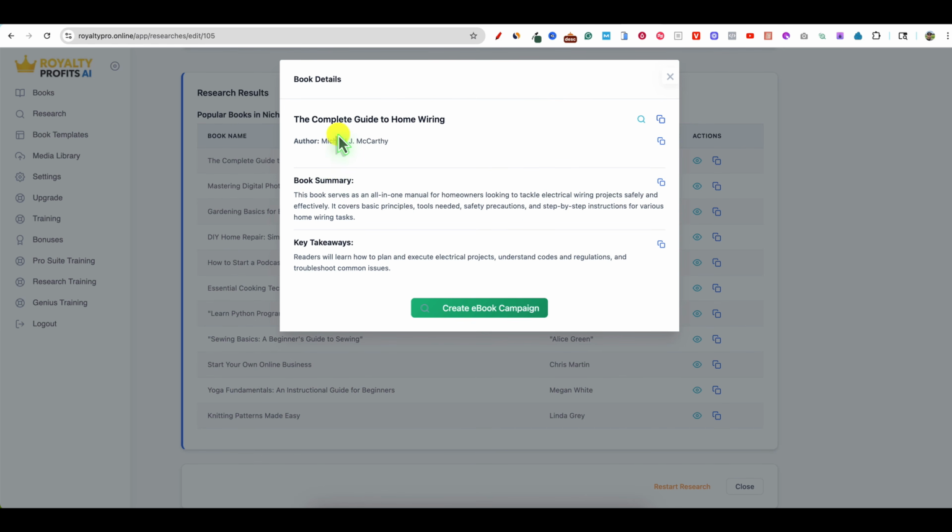And it's going to the complete guide to home wiring. This book serves as an all-in-one manual for homeowners. It's pulling in all that information, the key takeaways right there. And then you can actually create an ebook campaign. But before doing this, I want to see if it just created all these as ideas based on popular books, or are these books that are actually on Amazon? I actually don't know the answer to that.